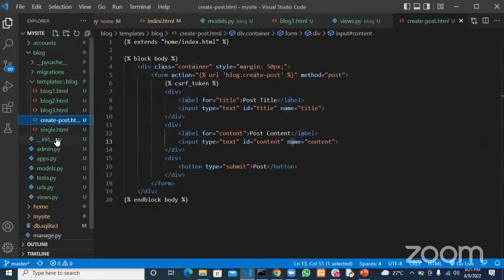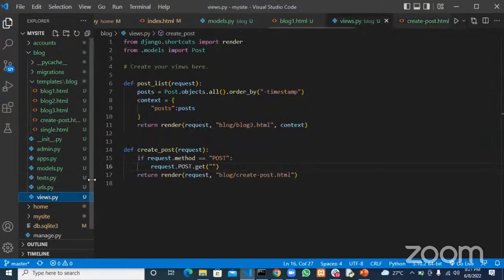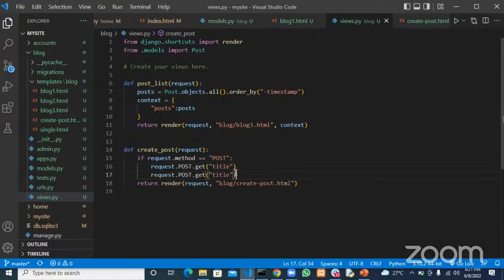So for the first one, we want to get the title, and for the second one, we want to get the content. So I'll go ahead and copy this and paste here. So we want to get the content of this content.